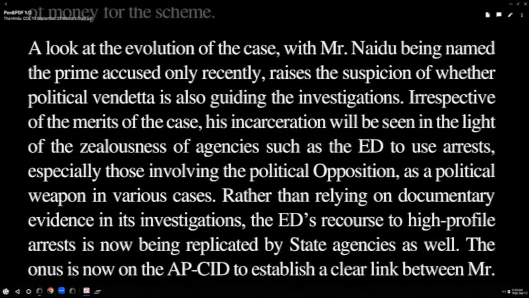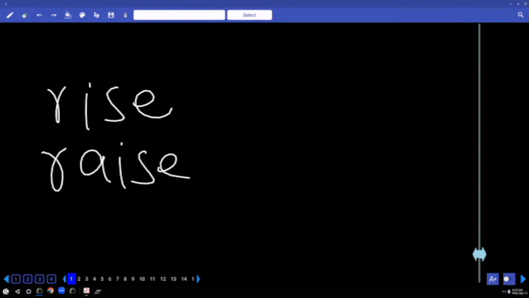A look at the evolution of the case, with Mr. Naidu being named the prime accused only recently, underline only recently. When did it happen? When was it initiated? Way back in 2021. Now it is 2023. Elections are fast approaching. Based on that, only recently raises a suspicion. Underline the word raises. Why should you underline that? I told many a time, whenever you come across two verbs, one of the two, rise, raise, you got to be alert and answer immediately.